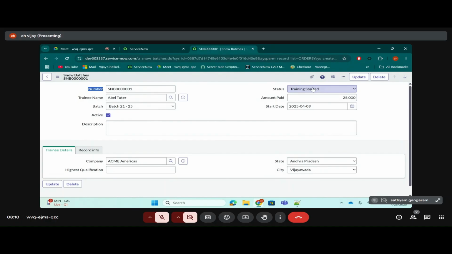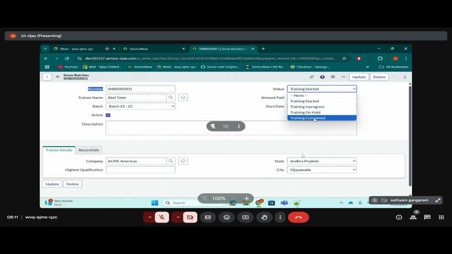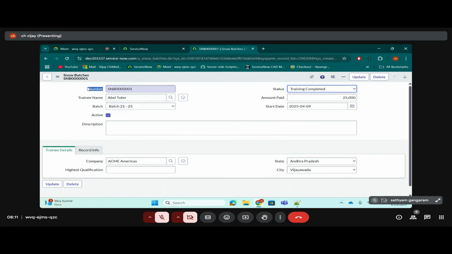I think everyone understood the scenario. Let's say when the status is training completed, then only I want to make this number read only. Then only I want to make this description mandatory. Then only I want to hide this amount paid fee. Only when the user selects that status as training completed, then only I want these things to be happening. In that case, we can't do it via dictionary. Clear?